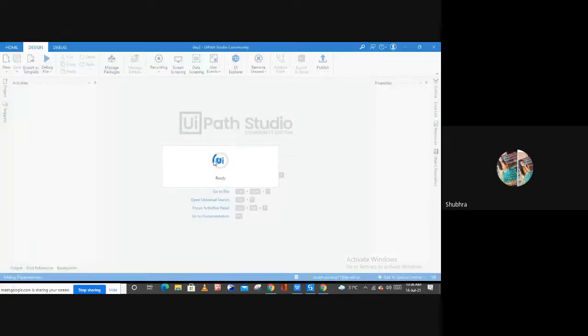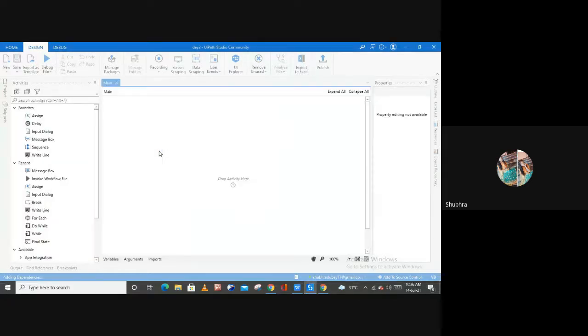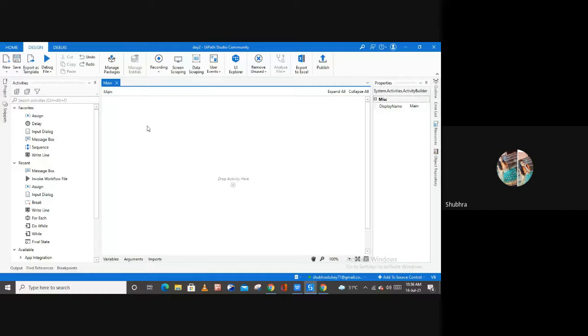And now we are ready to create our process. As you can see, this is our main XML file, right? I have already given you the introduction to these XML files. This is my main XML file, and as you can see, no activity is on my XML file here.